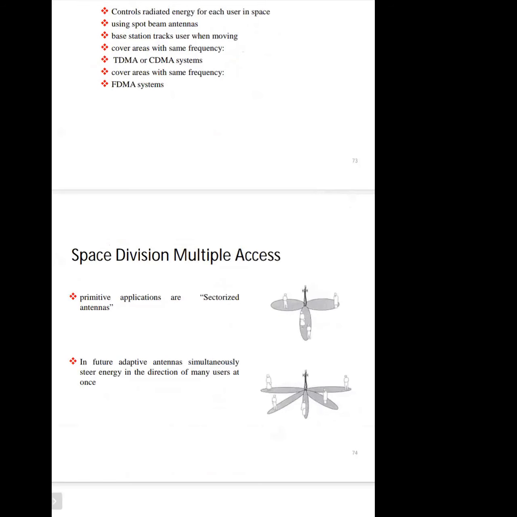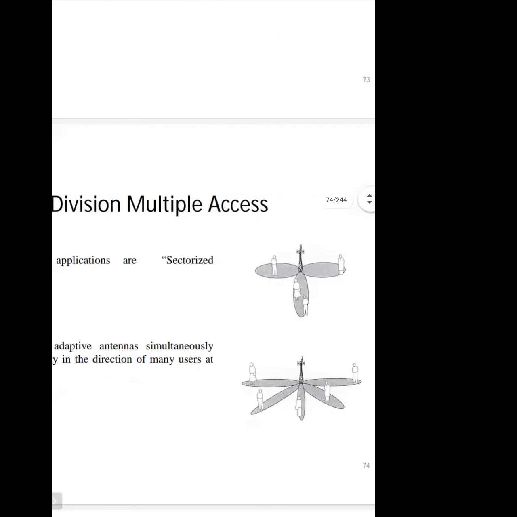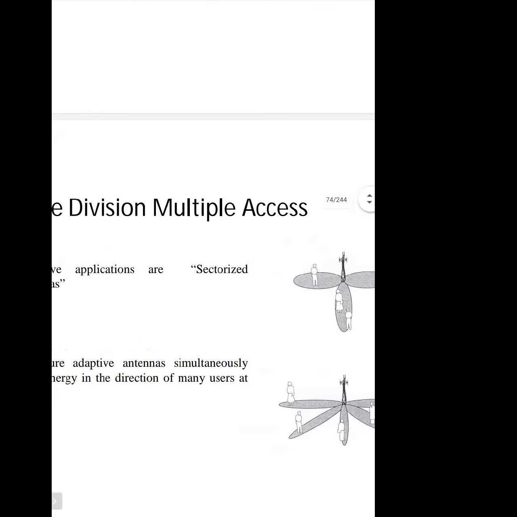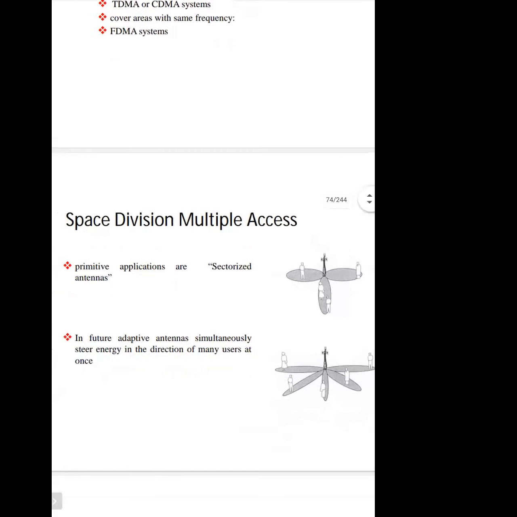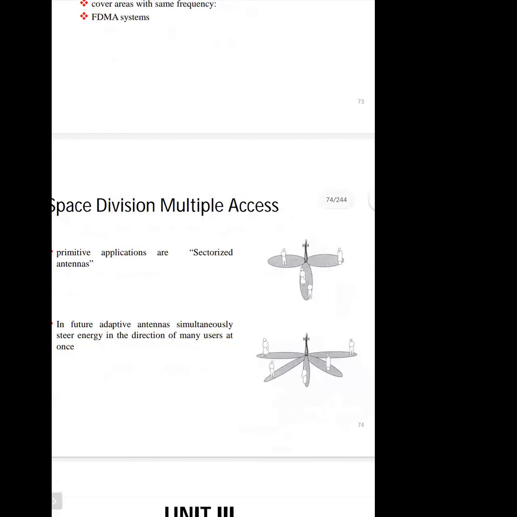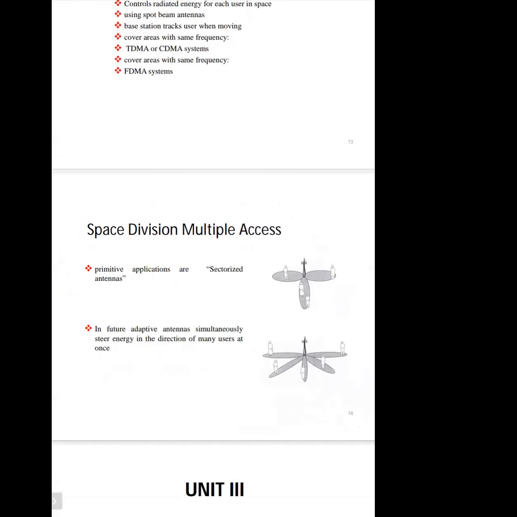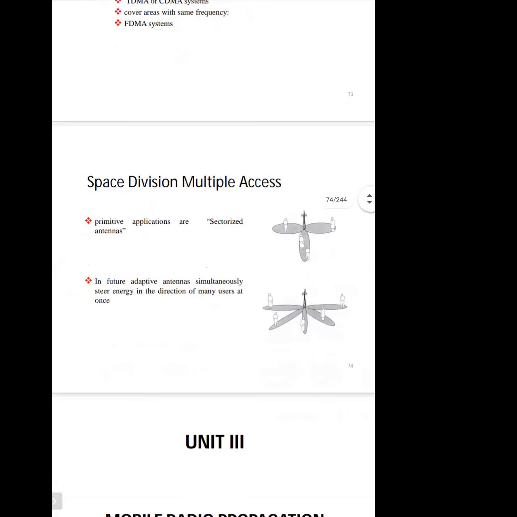See this diagram for space division multiple access. Mostly the space division multiple access technique is used in sectorized antennas. When we use adaptive antennas in the space division multiple access technique, energy can be distributed simultaneously over multiple users in a single span of time. So it will cover a large population. That is the space division multiple access technique.